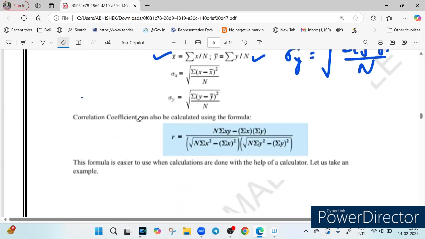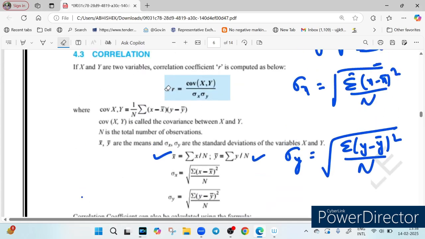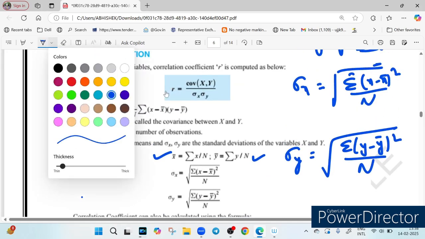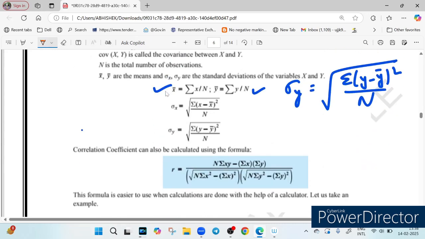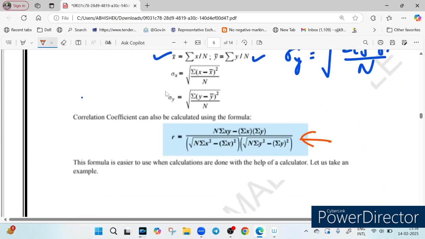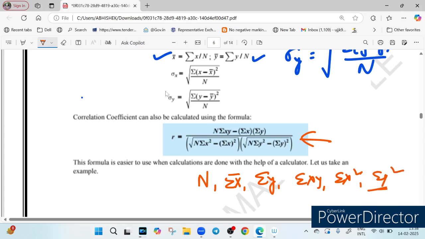So there is one more simpler formula. If you have two formulas to use, let me highlight this formula using a different color. So either you use this formula or you use this formula, no matter which formula you use. This is another simple formula where you use n, summation x, summation y, summation xy, summation x square, summation y square. You can see all these things have been written here. You can directly use this and crunch the numbers for faster calculation. This calculation will take time, while this formula will not take that much time.